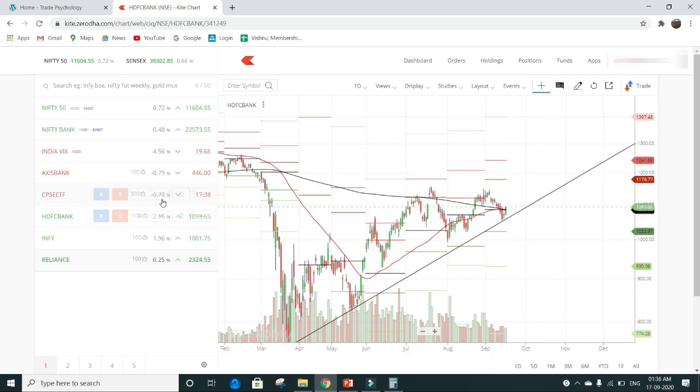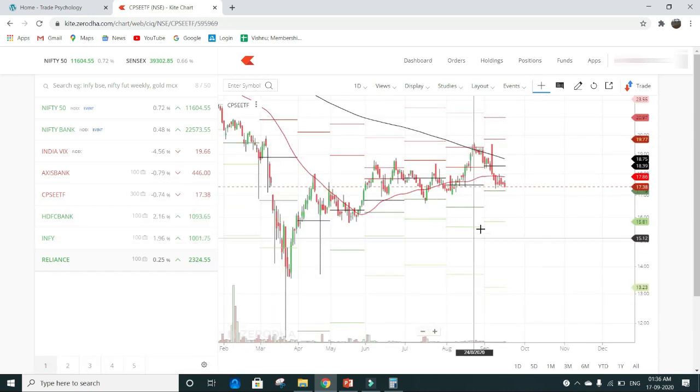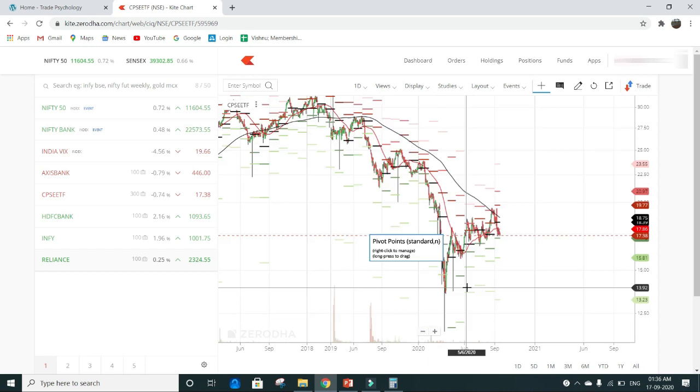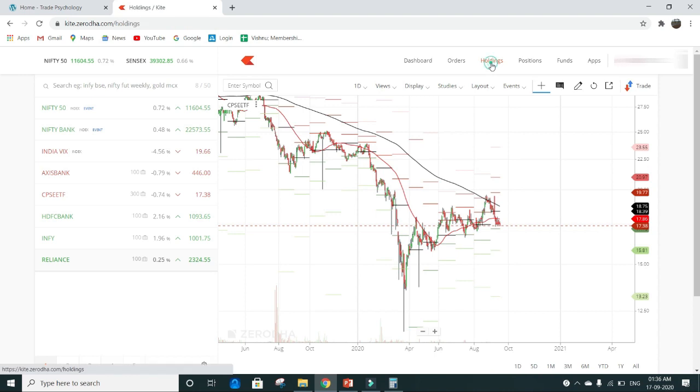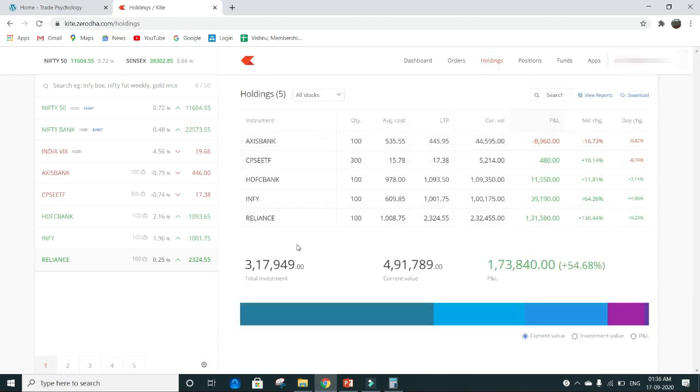And I also invested in one of the ETFs, which is called CPSE ETF. ETF is a long-term investment which you can make and it will help you to compound in the long run. So this was about the holdings in equity, where with an investment of almost 3,17,000, I achieved 4,91,000 within a span of 5 months, which was 54.68%.